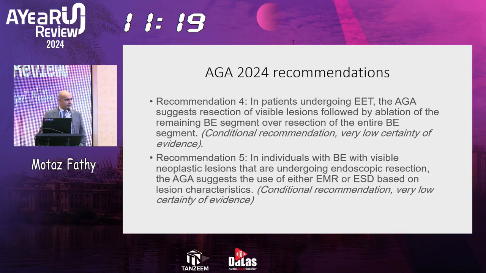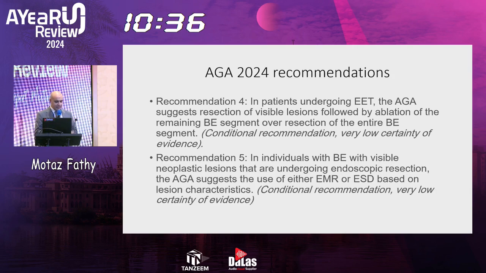So no need to do anything if no dysplasia is detected. In patients undergoing endoscopic eradication treatment, the AGA suggests resection of the visible lesion followed by ablation of the remaining Barrett's esophagus over resection of the entire segment. So here we can use a combination of radiofrequency ablation followed by EMR or ESD. In individuals with Barrett's esophagus with visible neoplastic lesions undergoing endoscopic resection, the AGA suggests the use of either EMR or ESD based on lesion characteristics.